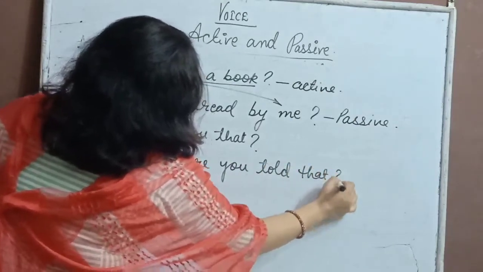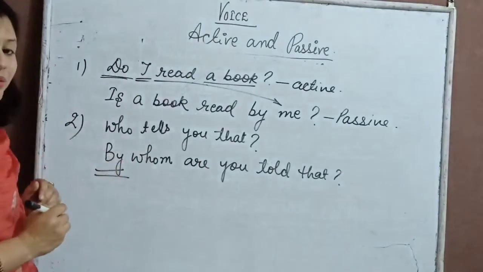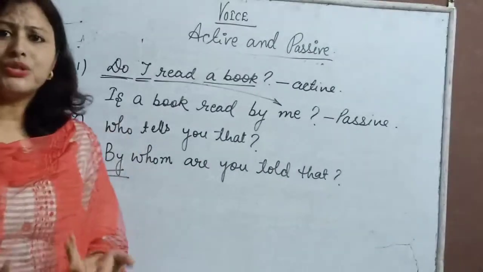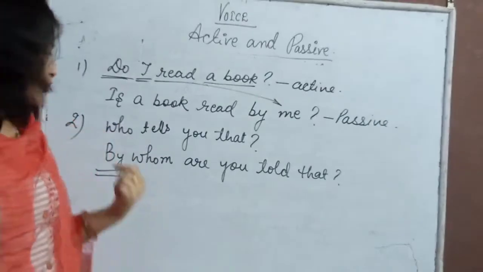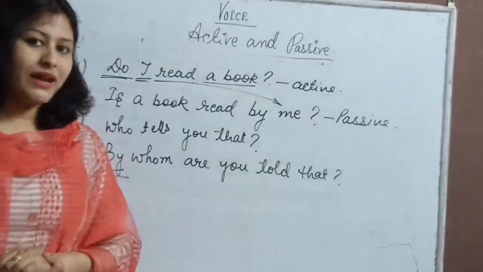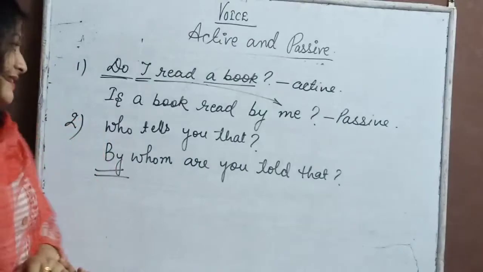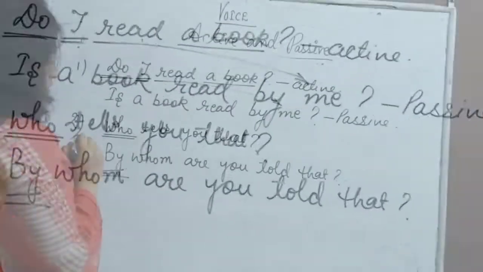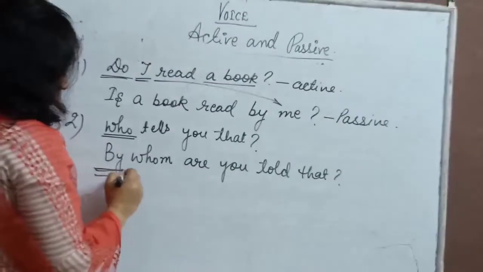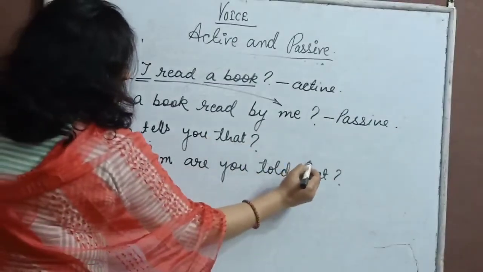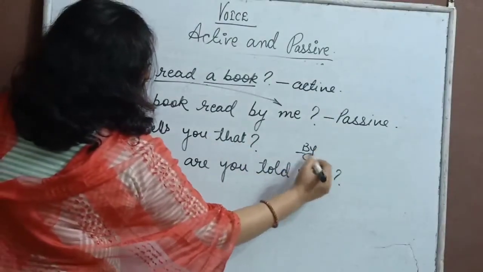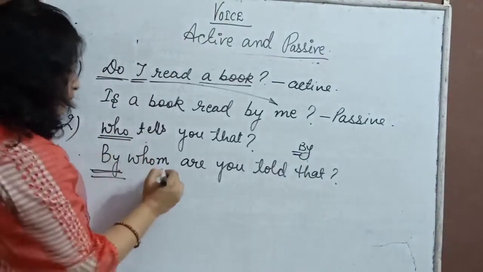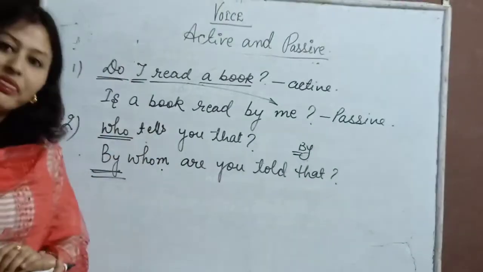Can you tell me why we have put by here? By whom? Why so? Why not whom? Because I told you who changes into whom. I didn't say that who changes into by whom. Why then? Yes, because if you can see, this is the subject which we need to replace. So it should come over here, and when it would be here, then we were putting by before it. So that is why by whom are you told that? Okay.